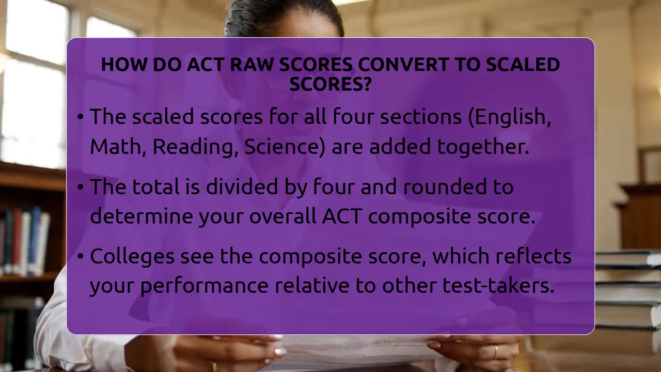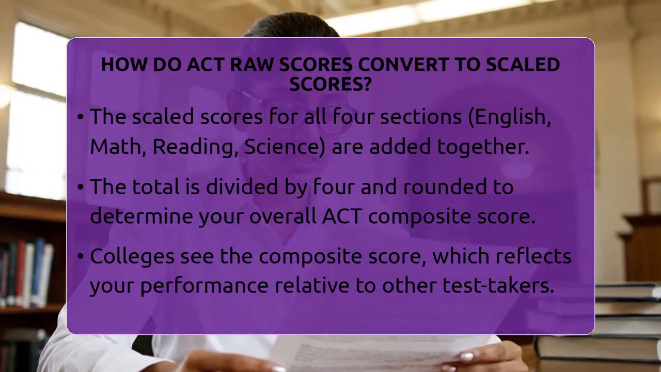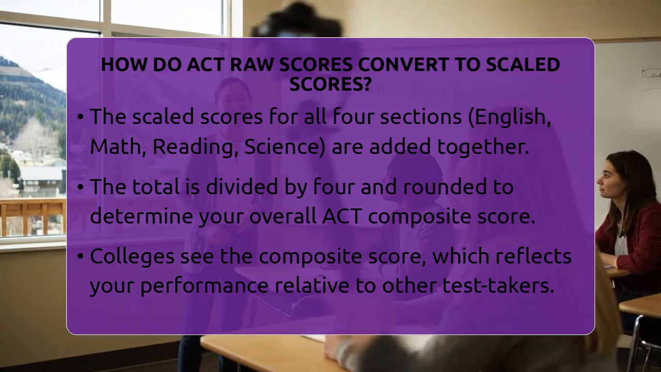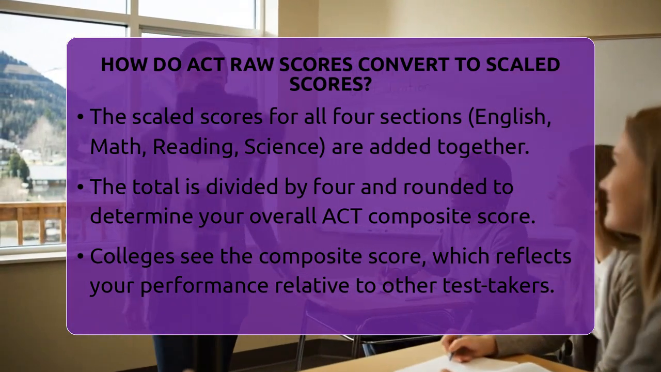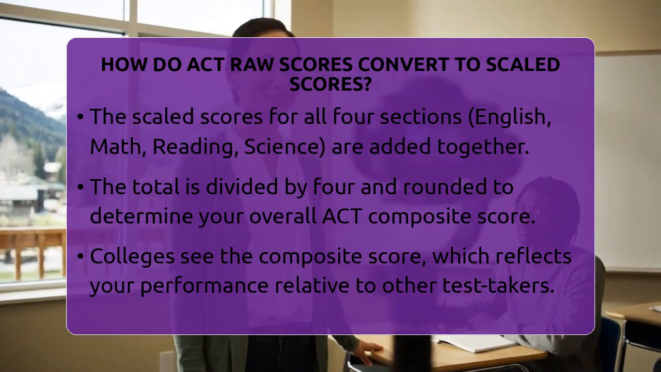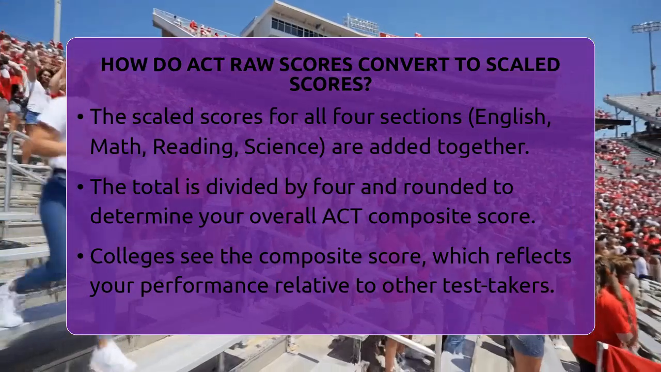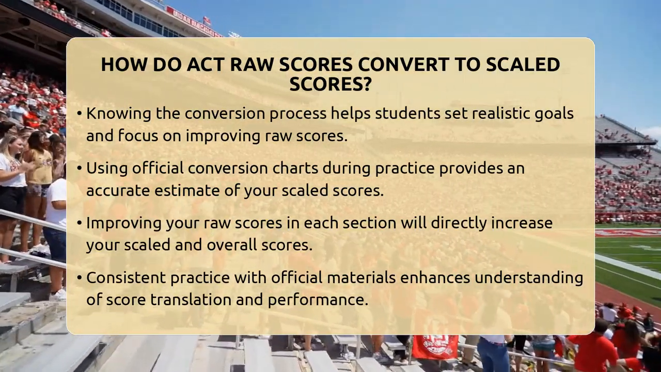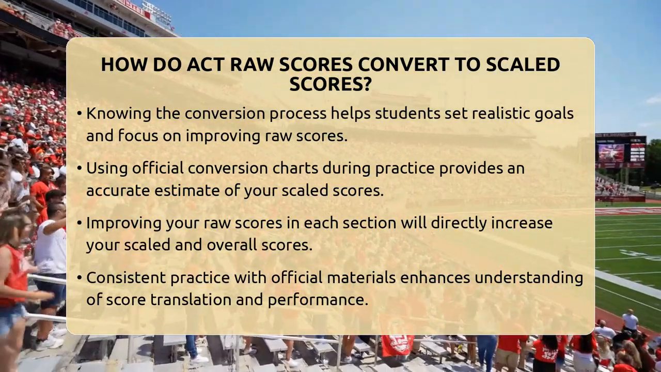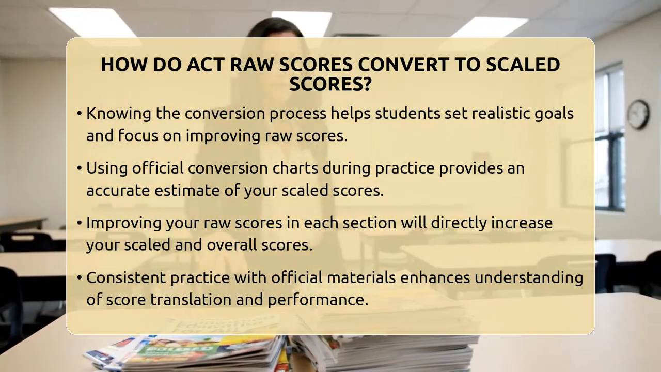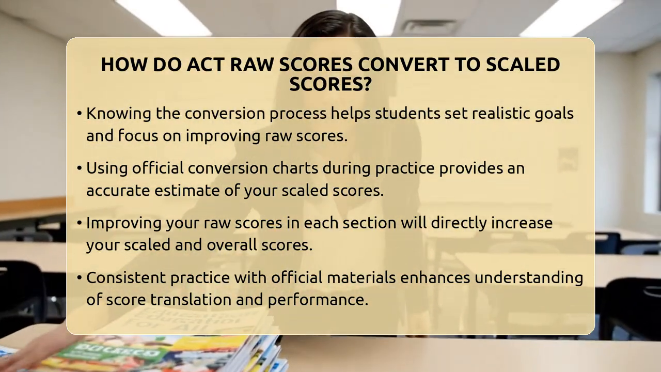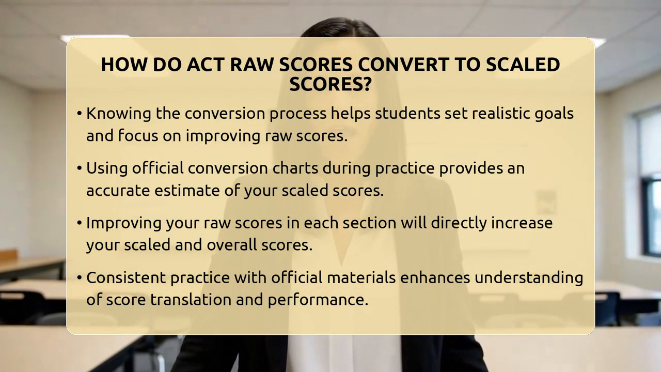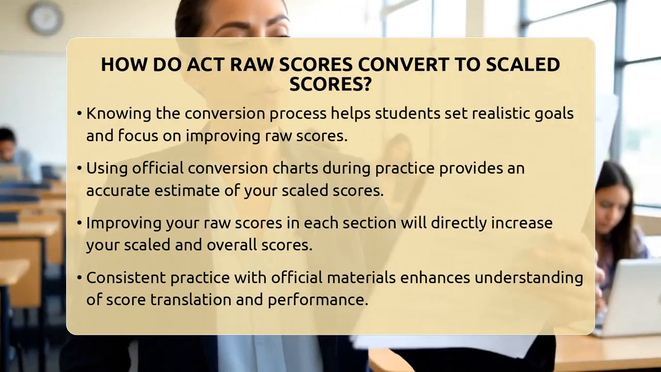Understanding this process is important because colleges see your composite score and compare it with other applicants. They know that the scaled score reflects your true achievement level, not just how many questions you answered correctly. For students preparing for the ACT, knowing how raw scores convert helps you set realistic goals. When practicing, always use the official conversion chart for your test to estimate your scaled scores accurately. This way, you get a clear picture of where you stand and what areas need improvement.